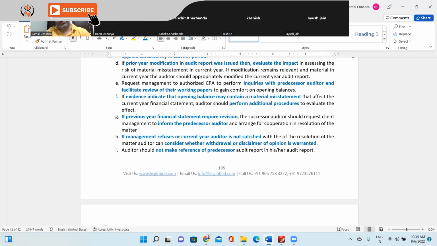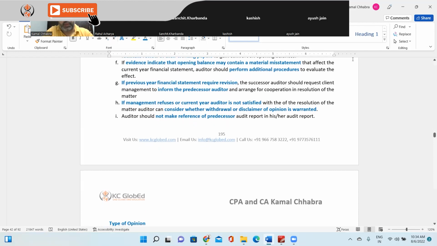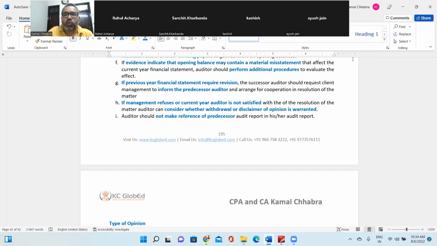Yes, sir. If evidence indicates that the opening balance may contain material misstatement that affects the current year financial statement, then the auditor should perform additional procedures to evaluate the effect. So when you are testing the opening balance and you come to the conclusion that it may have a material impact on my current year financial statement as well, let's say inventory, we have discussed an example. Let's say in terms of payroll.